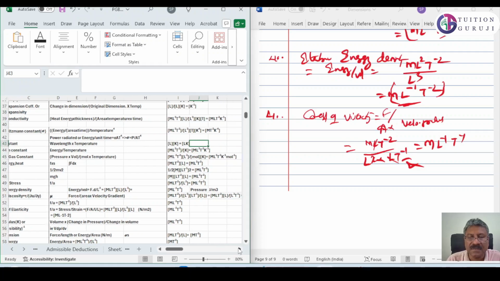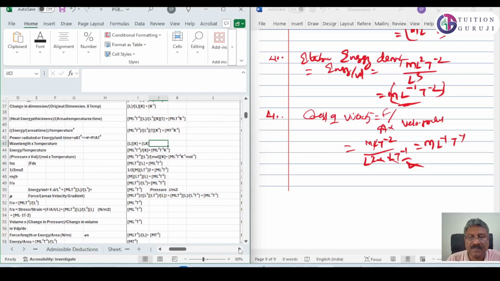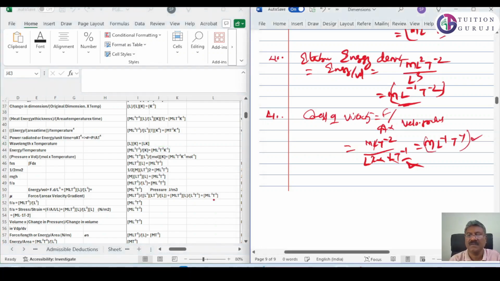Then it is m L raised to minus 1 T raised to minus 1. Correct. It's correct.